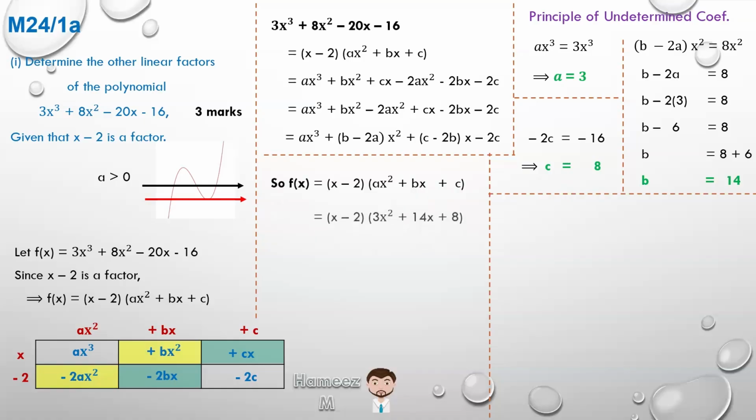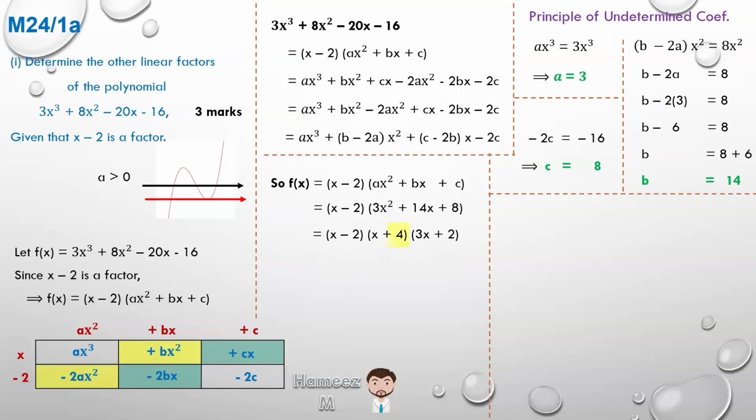So we're going to get x minus 2 by 3x squared plus 14x plus 8. And at this point, you can take the quadratic equation and factorize it. I know you can do that, so we'll leave that working out. And that will give us x plus 4 and 3x plus 2. As such, if we look at the original question, determine the other linear factors apart from x minus 2.